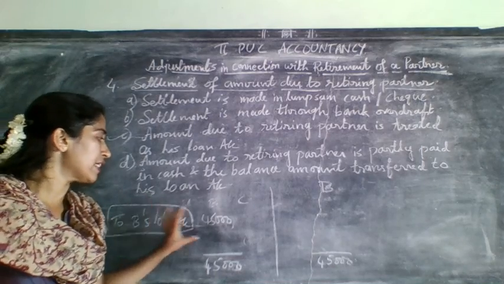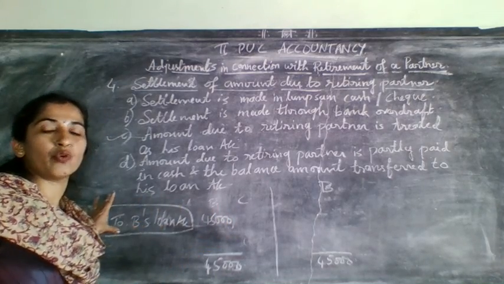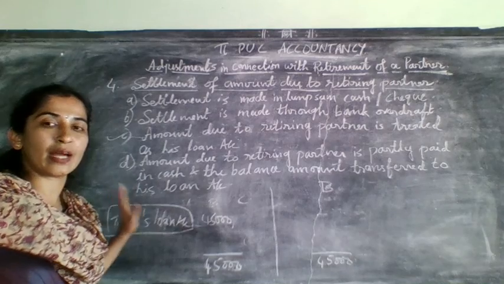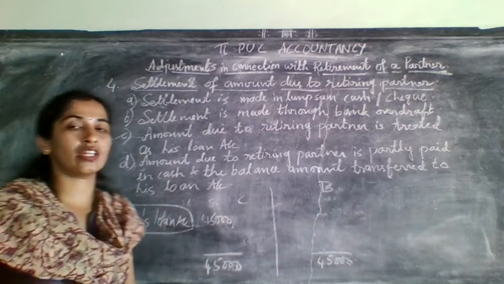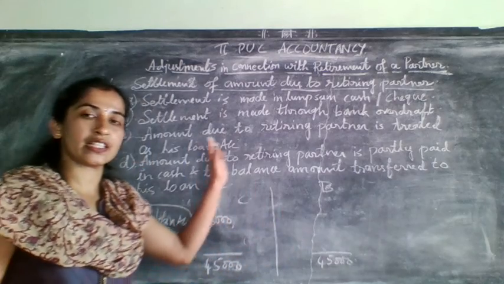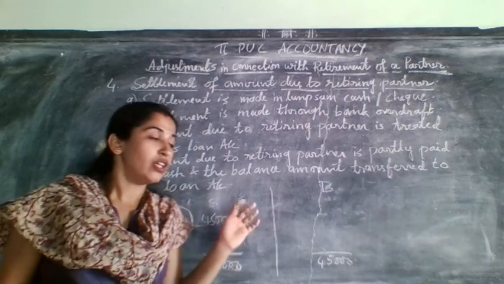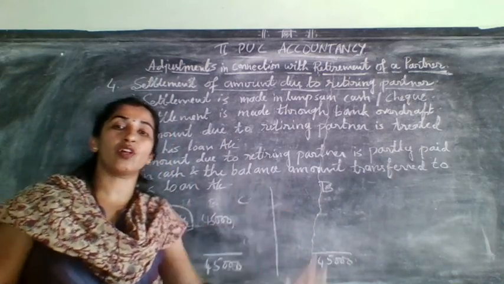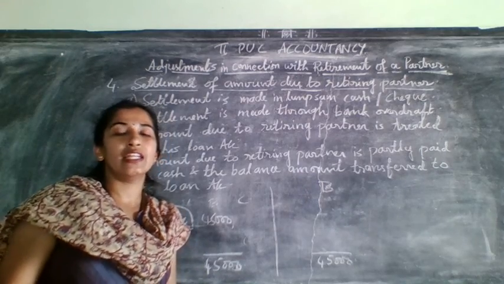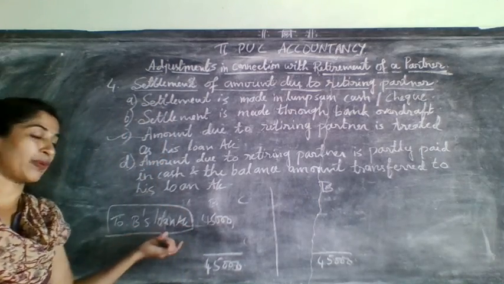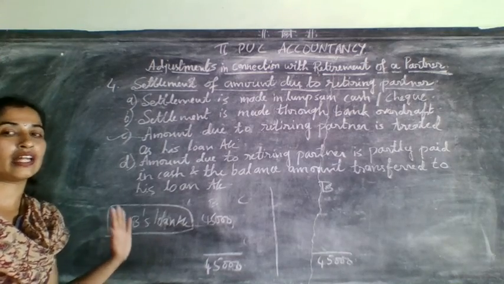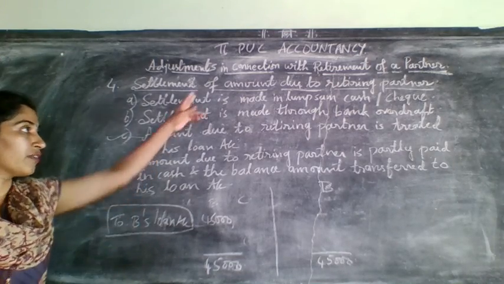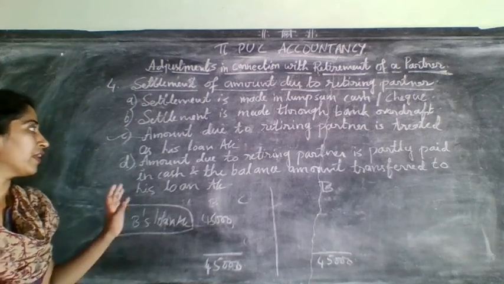That's why the retiring partner's capital account will not come on the liability side as well as on the asset side. If it is cash, minus it and take it. No need to mention his name there. Like separate B's capital account, C's capital account, you should not write in the first two cases. Okay, now understood?